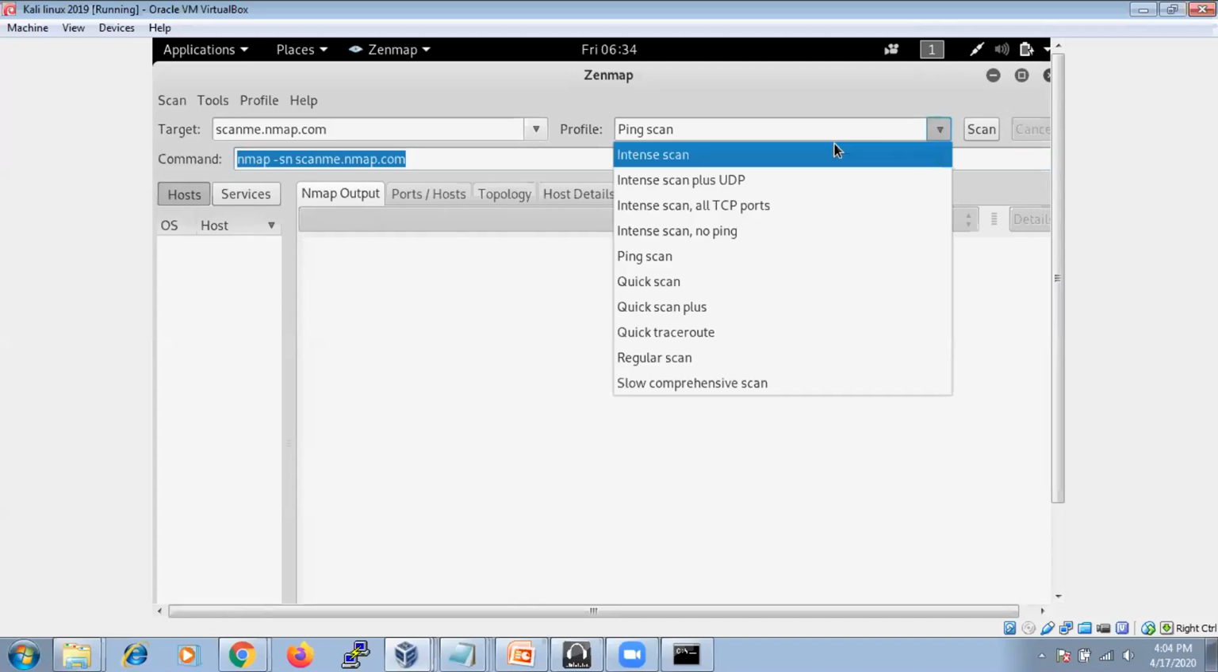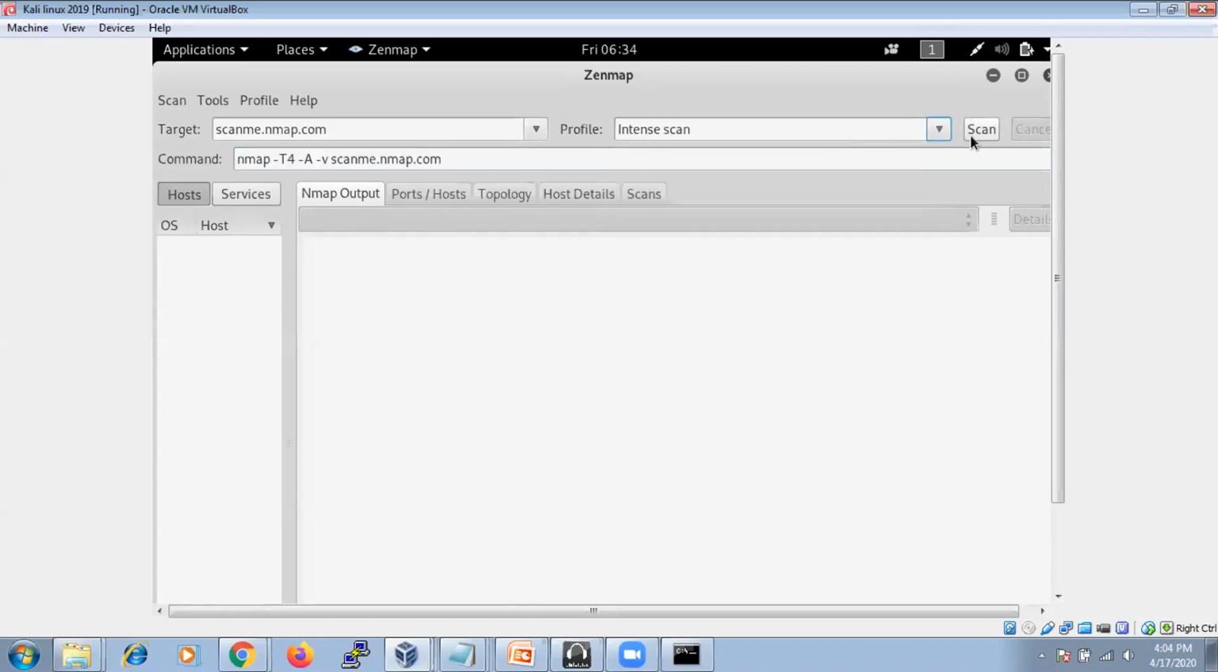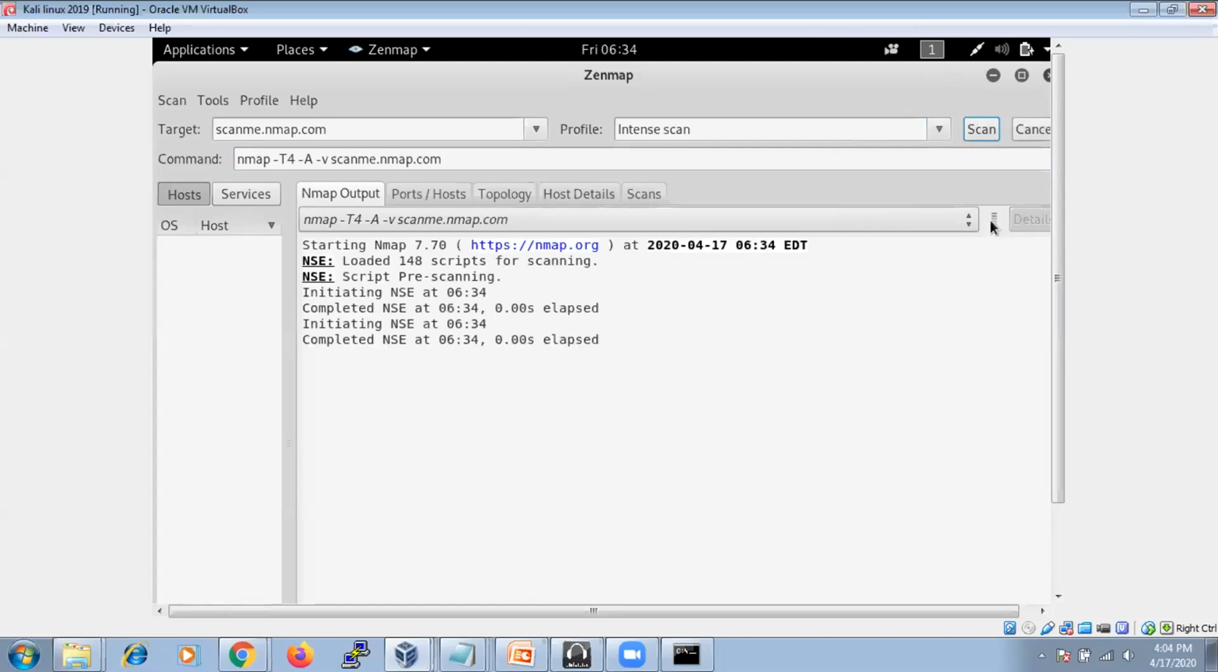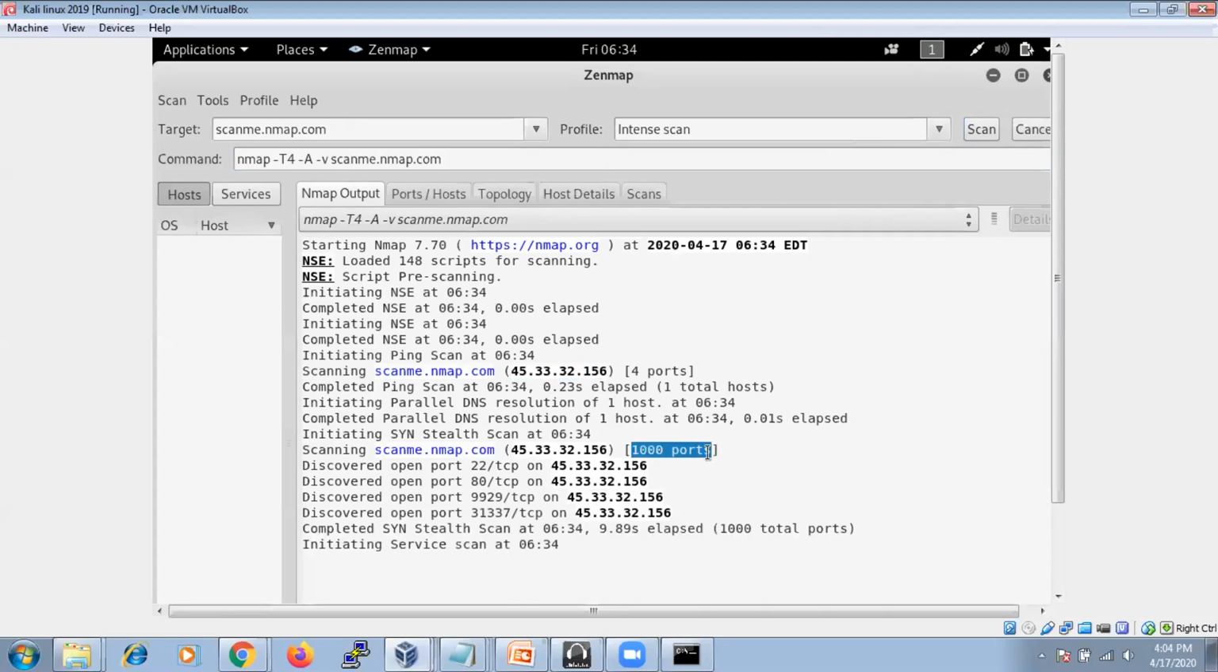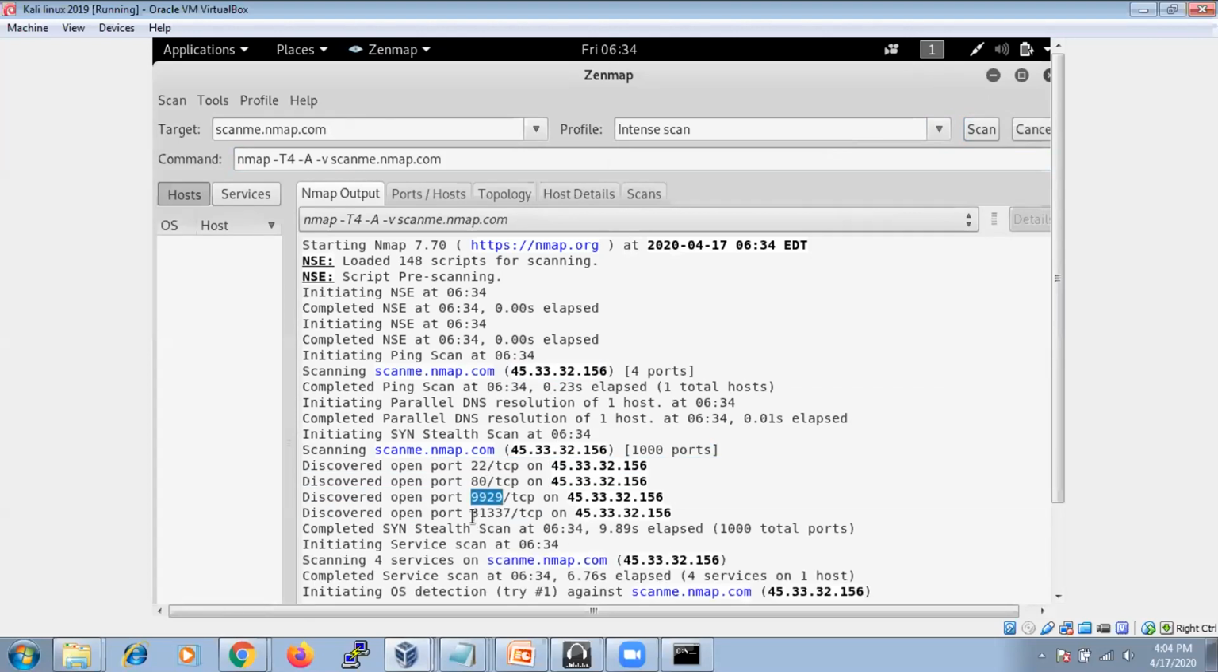So I'm just going to go with the first, intense scan, and the scan report. And here you can see the scanning running. See details. This is the IP address of that particular website. It is scanning 1000 ports, and here we are going to get the port numbers which are publicly available: port 22 TCP, port 80, port 9929, and port 31337, which are publicly available.